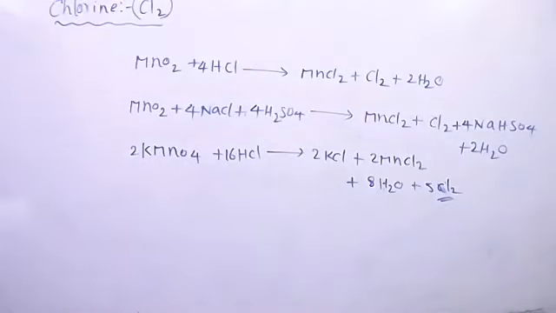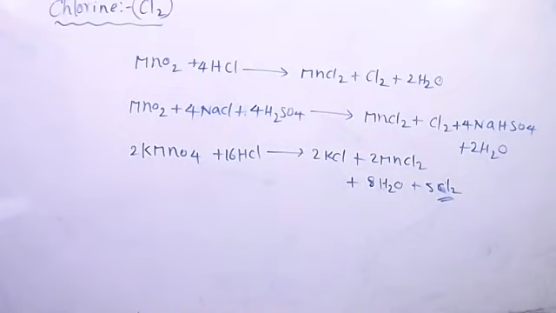First one, heating of manganese dioxide along with concentrated HCl. And another way, instead of HCl, we can use sodium chloride, and with the concentrated H2SO4, it results chlorine gas. And heating of potassium permanganate with concentrated HCl. Dilute only enough. KMnO4 treated with dilute HCl gives chlorine gas.